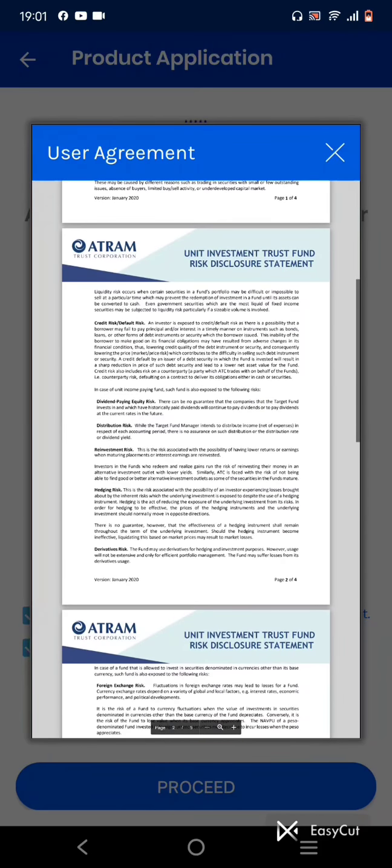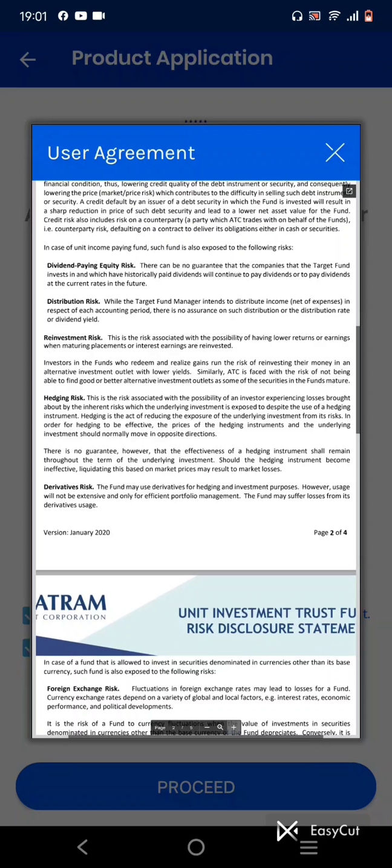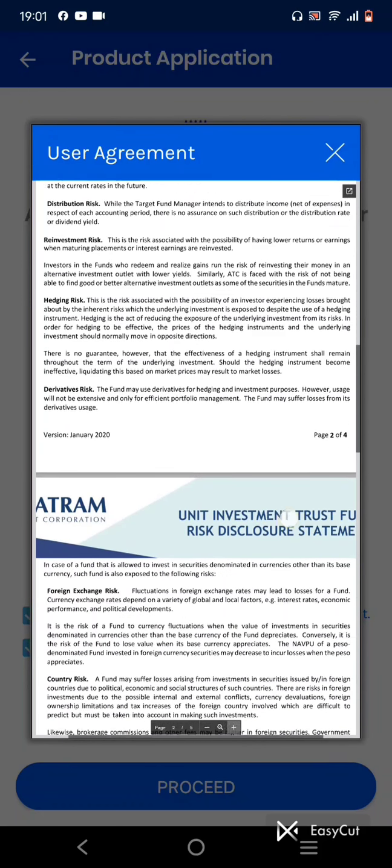We are in the derivative risk. So in the derivative risk, the fund may use derivatives for hedging and investment purposes. However, usage will not be extensive and only for efficient portfolio management. The fund may suffer losses from its derivative usage.